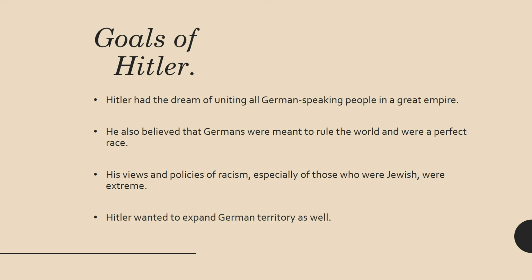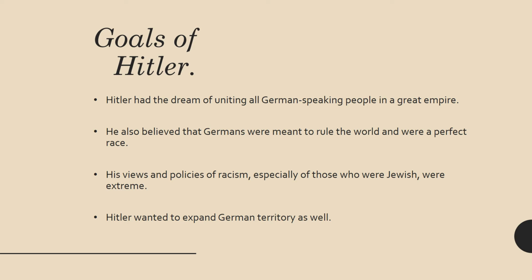Speaking of giant empires, he also believed that the Germans were meant to rule the world and that the Germans were a perfect race. Maybe you've heard this before, that Hitler believed in the blue-eyed, blonde-haired German as the perfect type of person, and that's what they should go for. That's their goal, to make a perfect race of these blue-eyed, blonde-haired people.